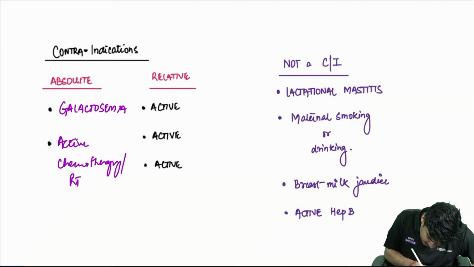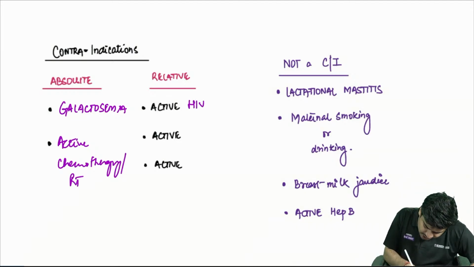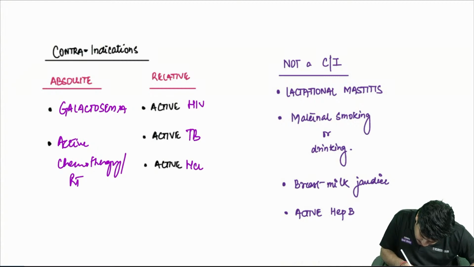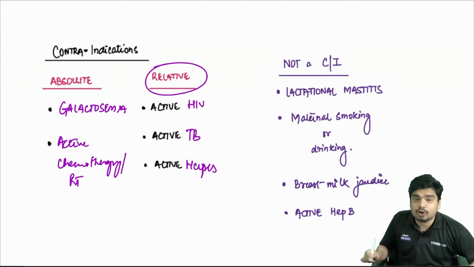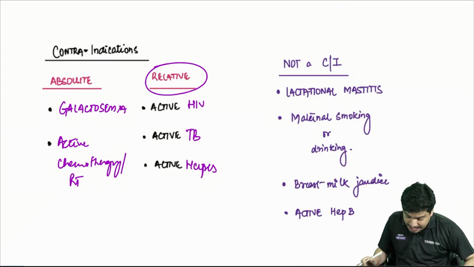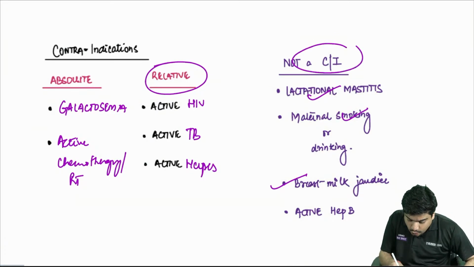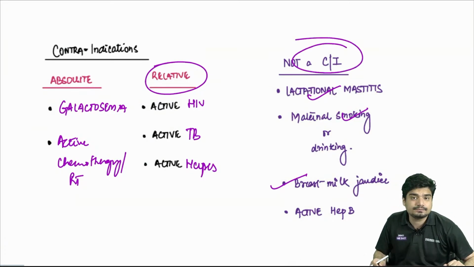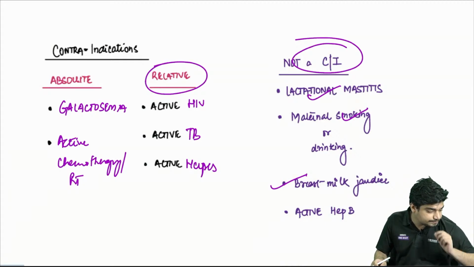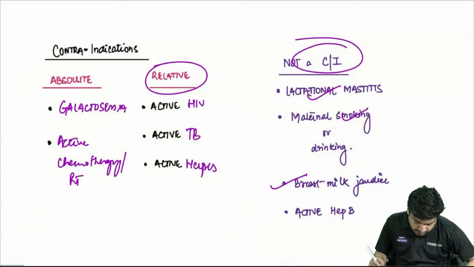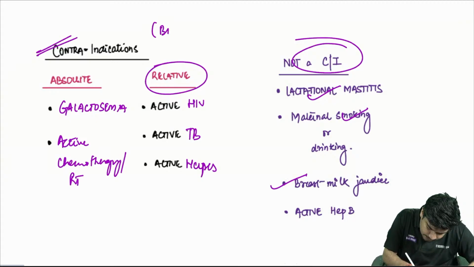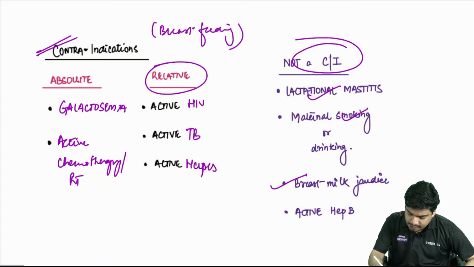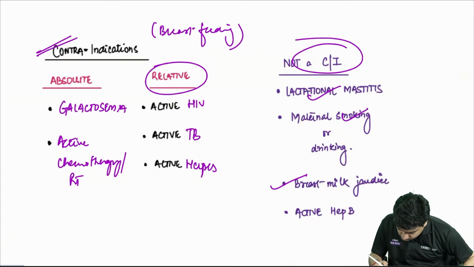Active chemotherapy or radiotherapy. Remember, active HIV, active TB or active herpes, these are relative contraindications. They are not absolute contraindications. And things like lactational mastitis, breast milk jaundice, maternal smoking, they are not even a contraindication. You should continue breastfeeding. So this is related to the contraindications of breastfeeding.